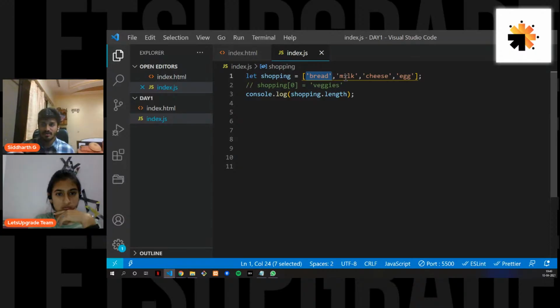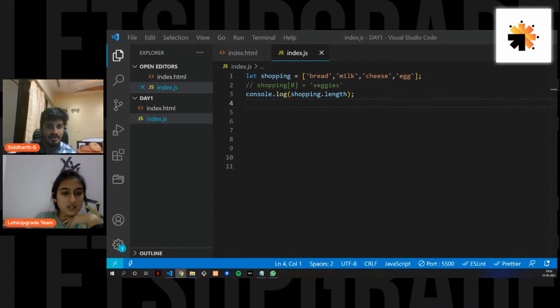There's no length equal to 0; it's just null. So the length is always calculated as 1, 2, 3, and 4, and the index of the array would be 0, 1, 2, 3. I hope this is clear, you guys.